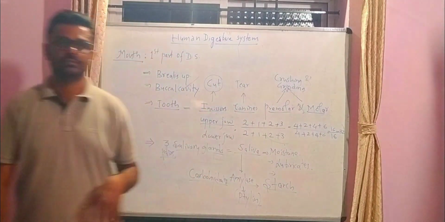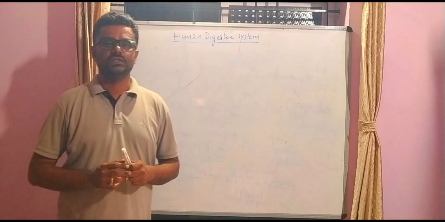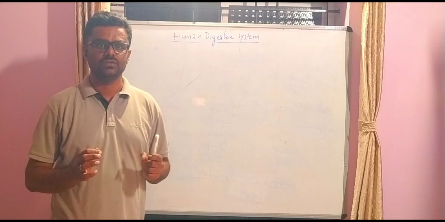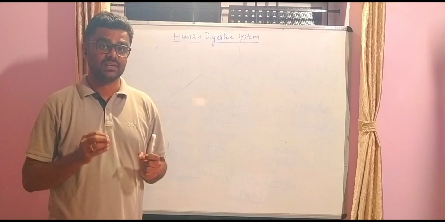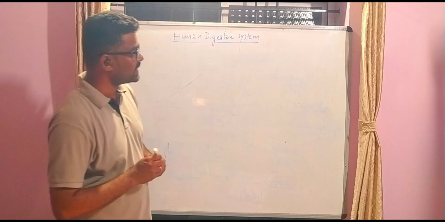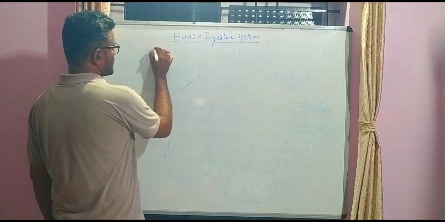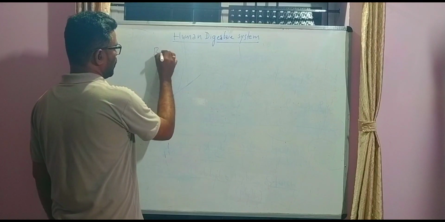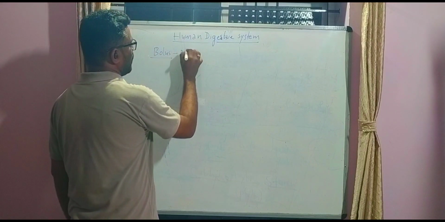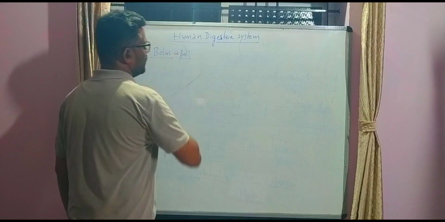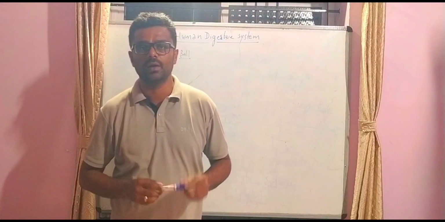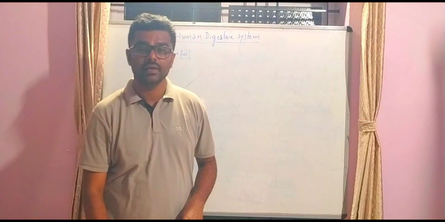The food which is mixed with the saliva, and crushed and ground by the different types of teeth, is converted into a ball-shaped structure called a bolus. What is a bolus? A bolus is a ball-shaped structure of food which is produced in the buccal cavity.